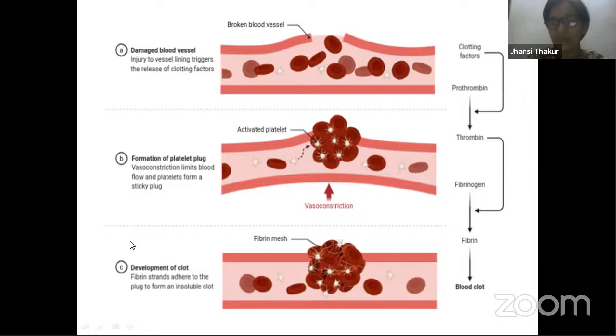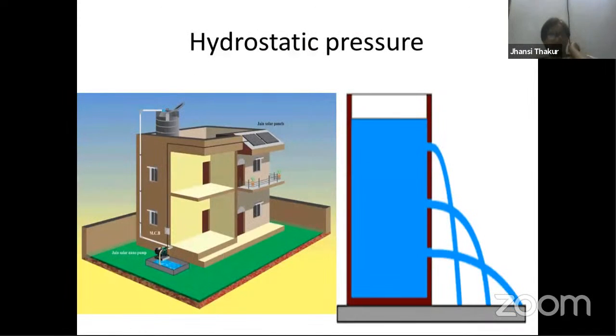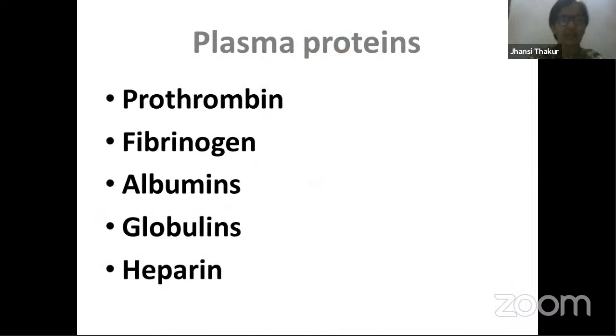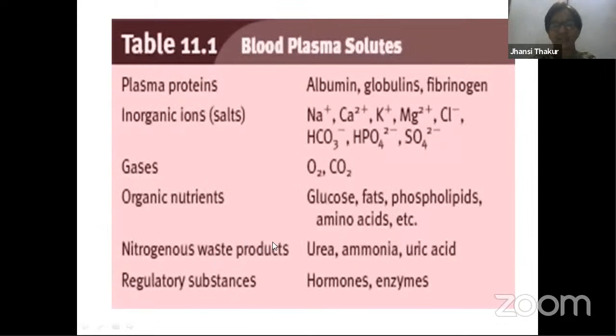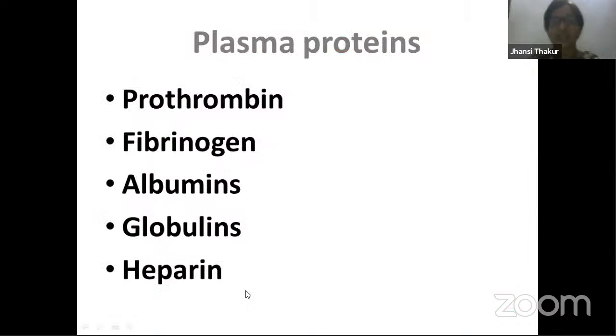So those are the plasma proteins which help in this way. Now, let's try to understand the importance of the other plasma proteins. What are the other plasma proteins left out over here? Albumins and globulins. Albumins are very small proteins, abundant proteins that are present. The main function of albumins and globulins is that they are the transport proteins. They help in transporting those enzymes and hormones. We have studied over here, no? These enzymes and hormones are transported with the help of these albumins and globulins.